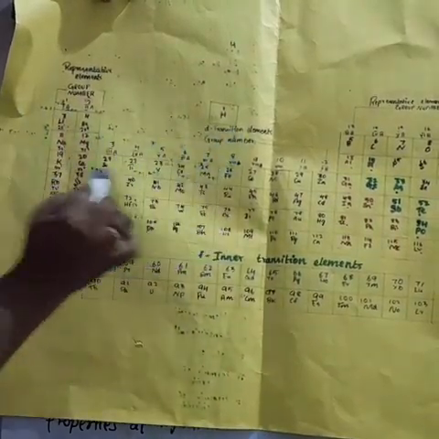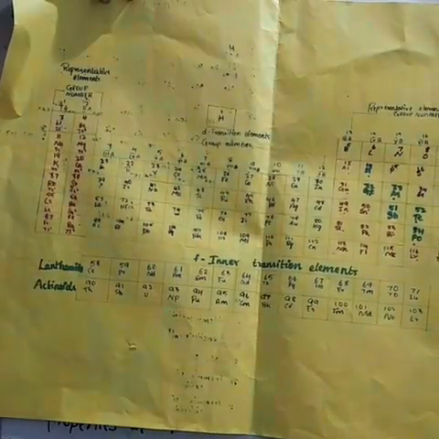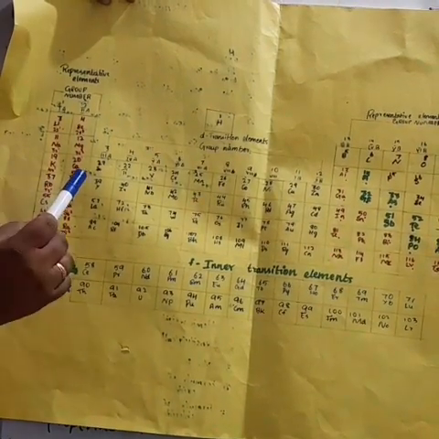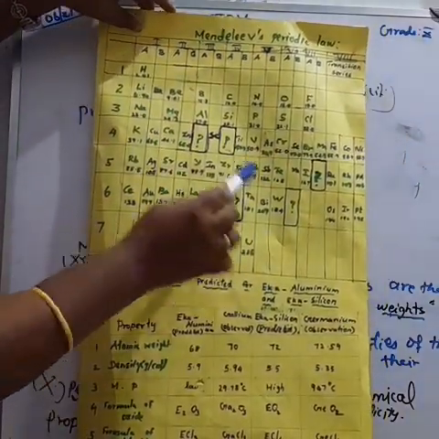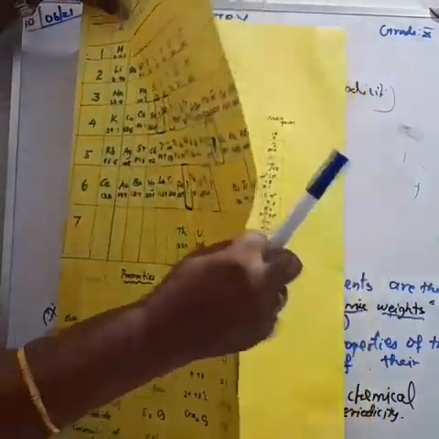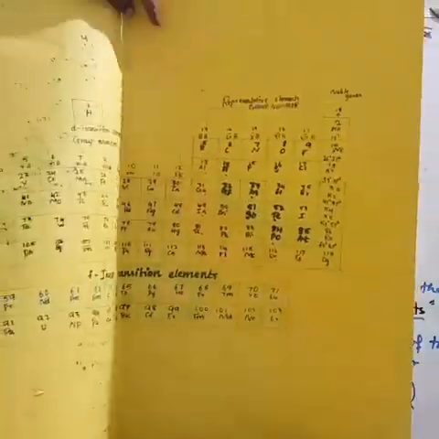According to the Mendeleev periodic table, how many vertical columns are there? 8 vertical columns and 7 horizontal rows. According to the modern periodic table, there are 18 vertical columns and 7 horizontal rows.